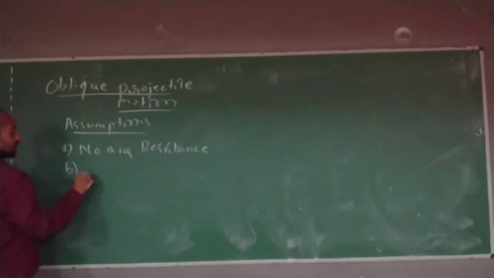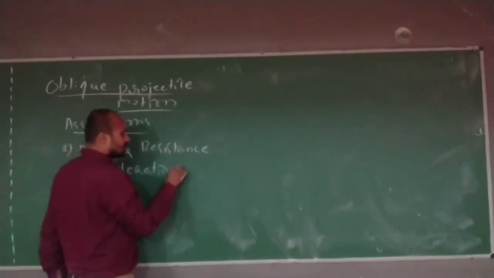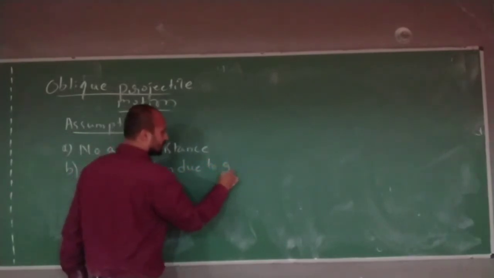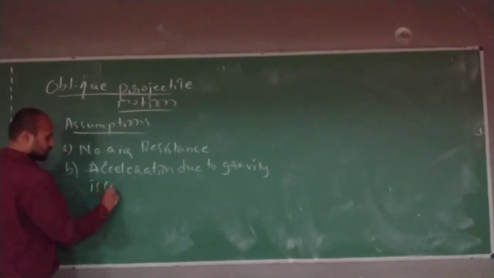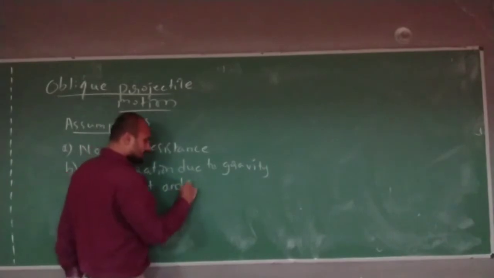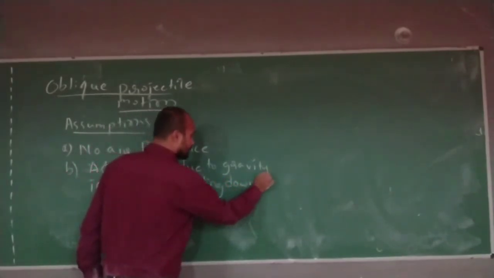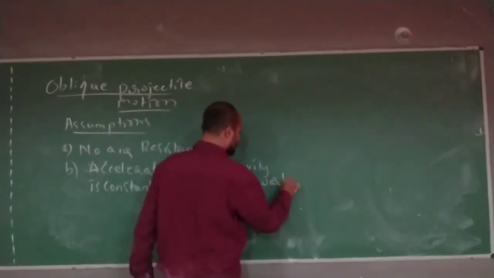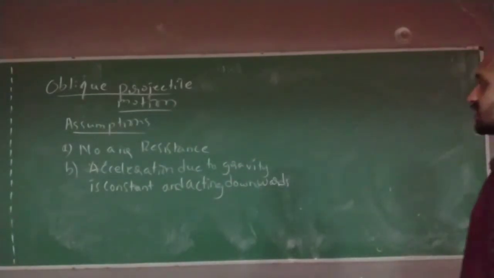Second, g, acceleration due to gravity, is constant and acting downward.